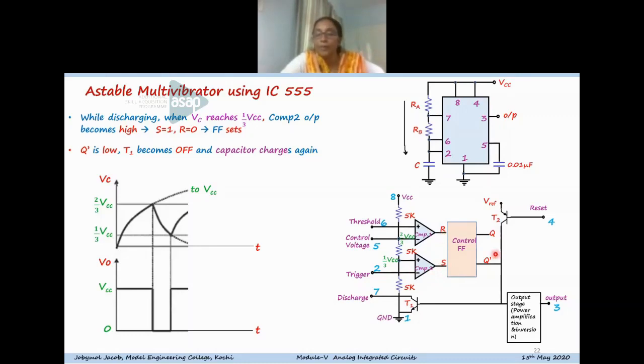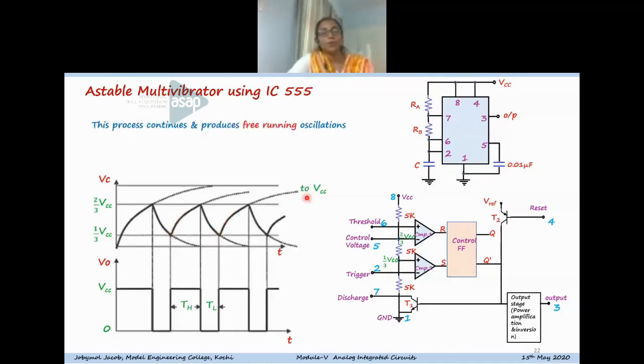So the flip-flop will be in set condition. Once the flip-flop is set, Q bar is equal to 0. When Q bar is equal to 0, T1 becomes off. When T1 is off, the discharging stops and the capacitor again charges towards VCC. This way the process continues and produces free running oscillations.